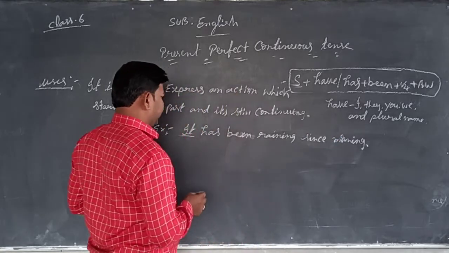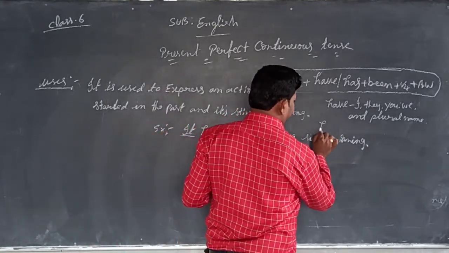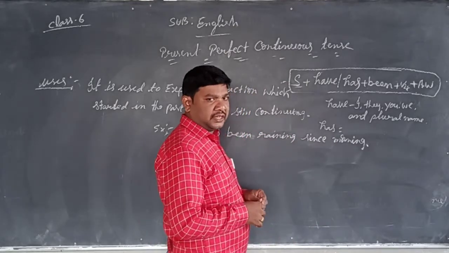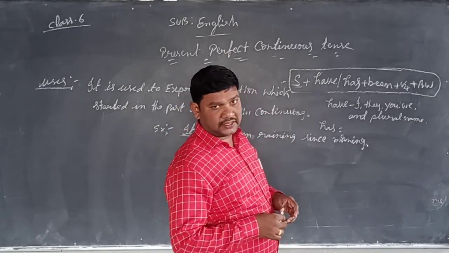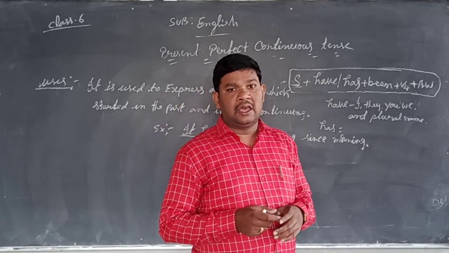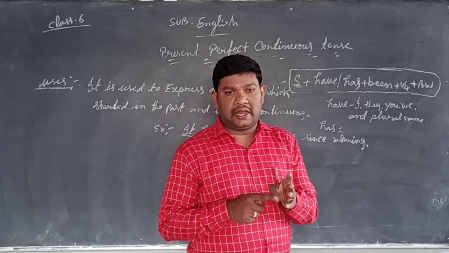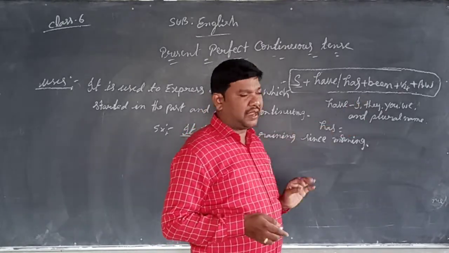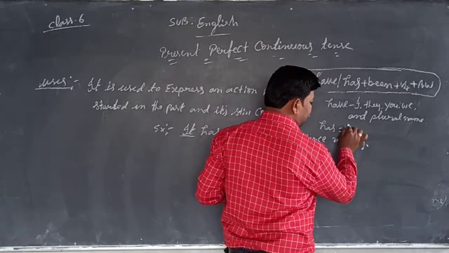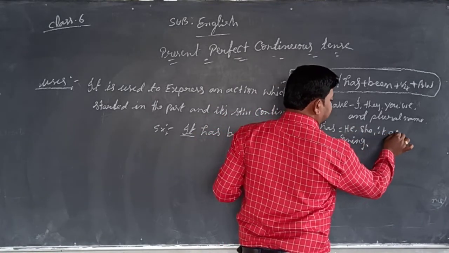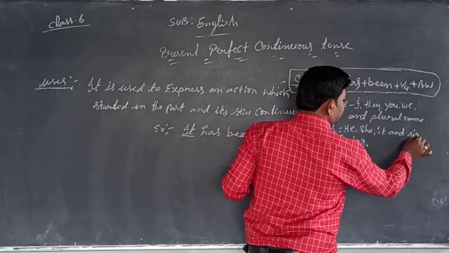Next, has is also for the remaining subjects. Totally the subjects in English are I, we, he, she, it, they, you, and also singular name and plural name. What are the remaining subjects here? He, she, it, and singular name.